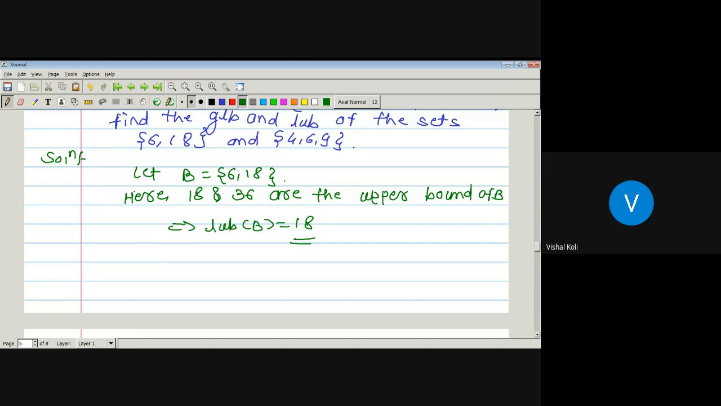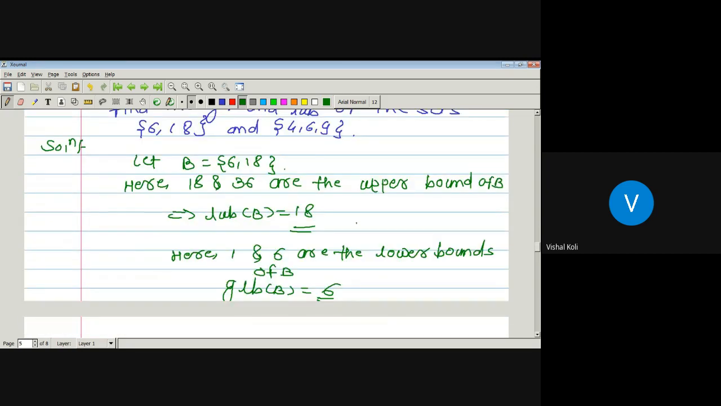A lower bound is a member of A. So here we have to find out the elements in A which divide both 6 and 18. Which one is the greatest lower bound? What are the common divisors of 6 and 18? 1 and 6 are the lower bounds of B, but the greatest among them will be 6.